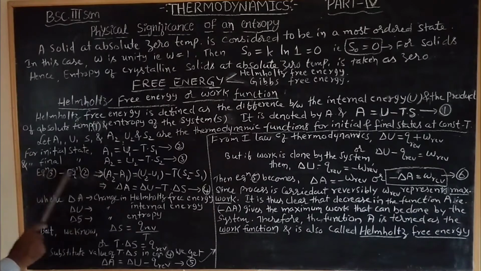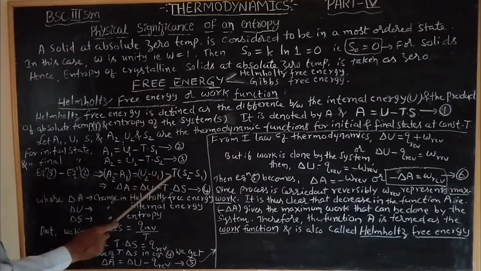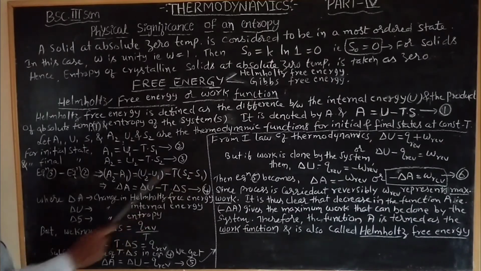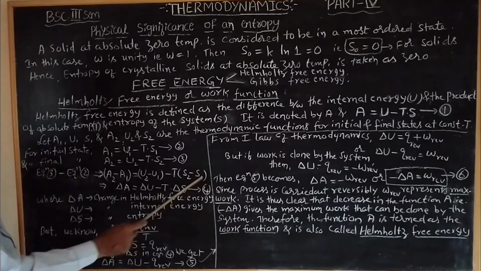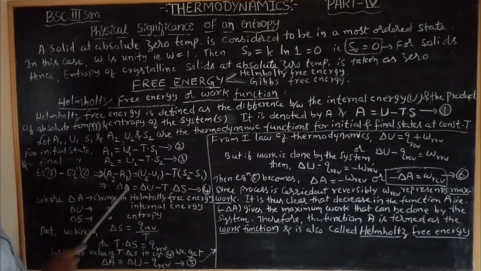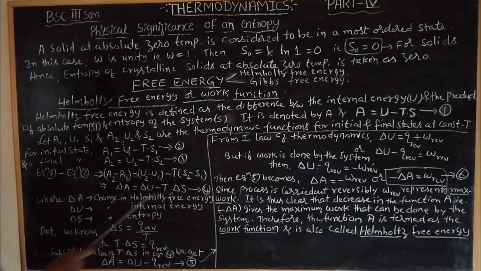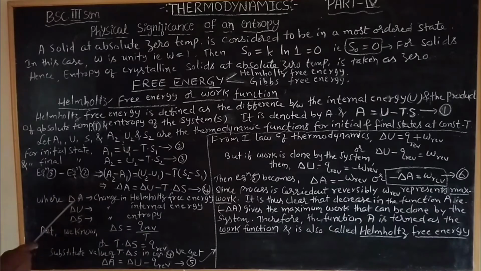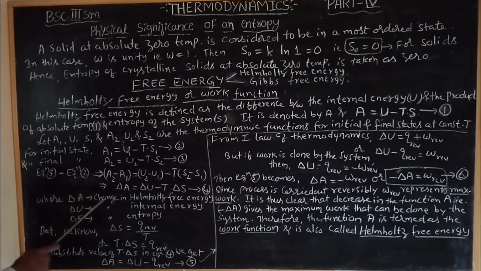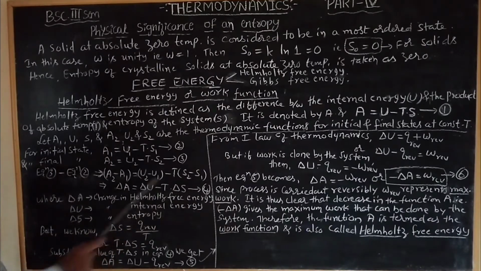Then equation 3 minus equation 2 becomes A2 - A1 = U2 - U1 - T(S2 - S1). A2 - A1 is replaced by delta A, U2 - U1 is replaced by delta U, and the difference S2 - S1 is taken as delta S. Then delta A = delta U - T delta S. Take this as equation number 4. Here delta A is the change in Helmholtz free energy, delta U is the change in internal energy, and delta S is the change in entropy.